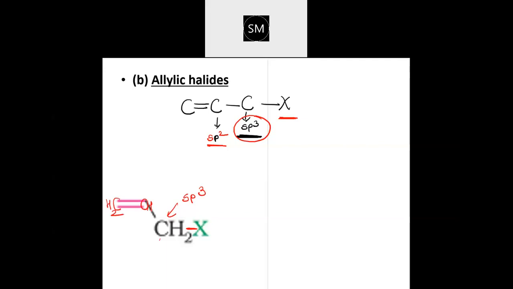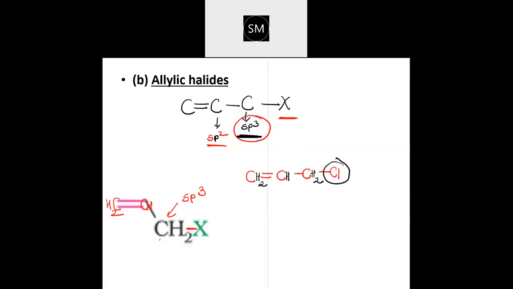If you want, I'll write it once again. We'll take one example. Chlorine, if I take, attached to the carbon, sp3 hybridized, which in turn is attached to a carbon-carbon double bond. Now you satisfy the valency. How many valencies do I need to satisfy for the carbon? Here 2 are already satisfied, so I need to put 2 hydrogens here. Here you see 1, 2, 3 already satisfied, so 1 required. This carbon has 2 bonds, so 2 hydrogens.